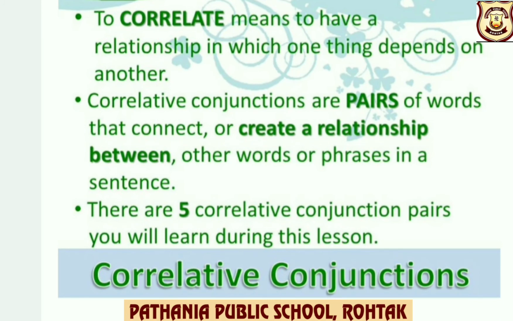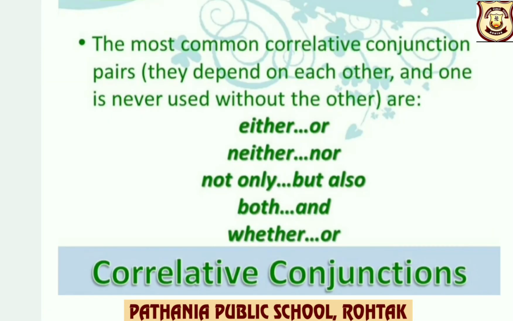Correlative conjunctions are pairs of words that connect or create a relationship between other words or phrases in a sentence. The most common correlative conjunction pairs are either or, neither nor, not only but also, both and, whether or. Children, they depend on each other and one is never used without the other.